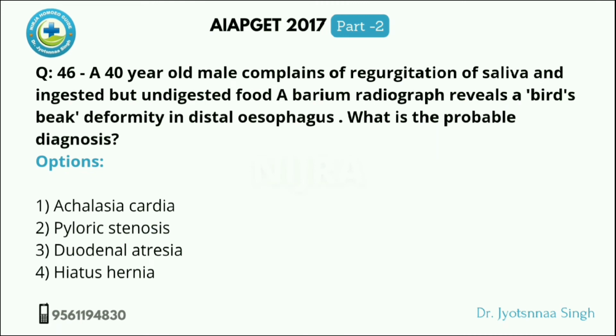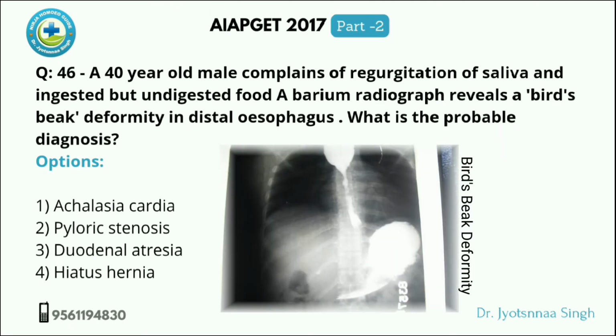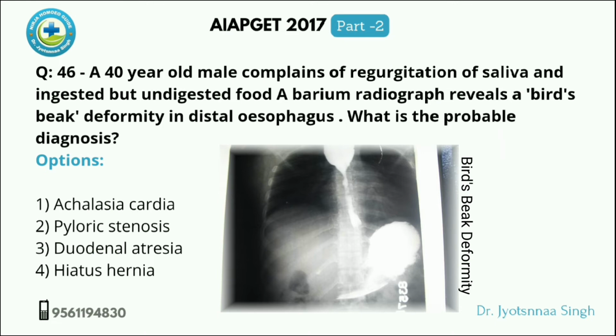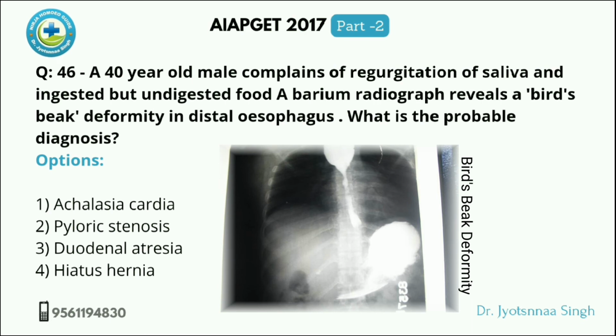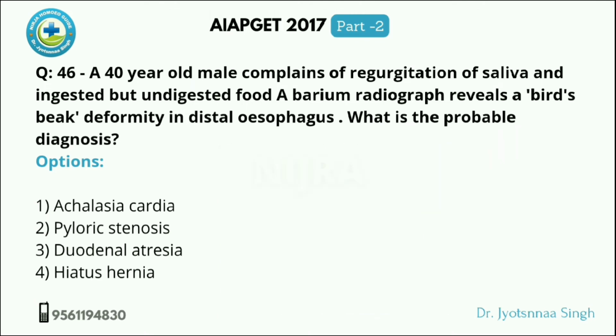Next, a 40-year-old male complains of regurgitation of saliva and ingested but undigested food. A barium radiograph reveals a bird beak deformity in distal esophagus. What is the probable diagnosis? All are having regurgitation of undigested food. Key word: bird's beak deformity in the barium radiograph. This type of deformity is seen in achalasia cardia. So the answer will be achalasia cardia.